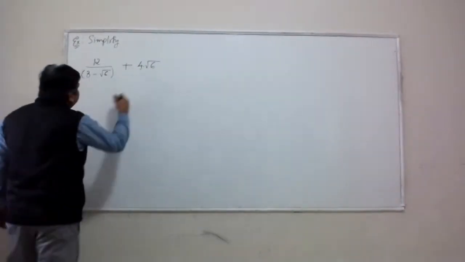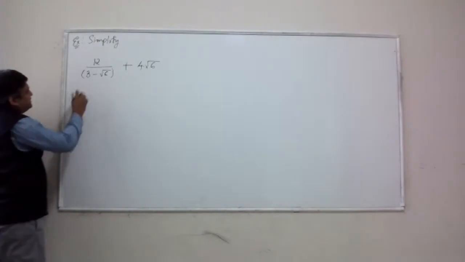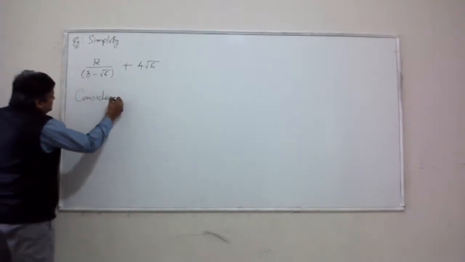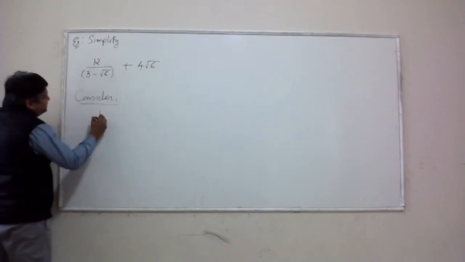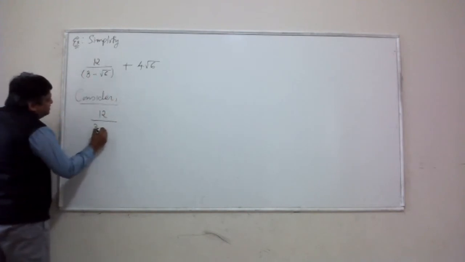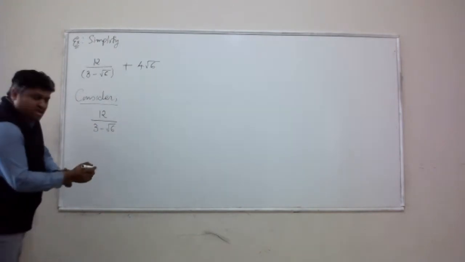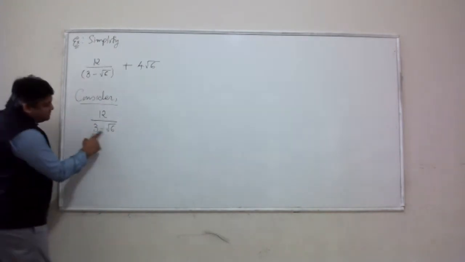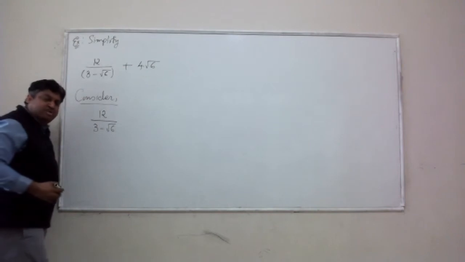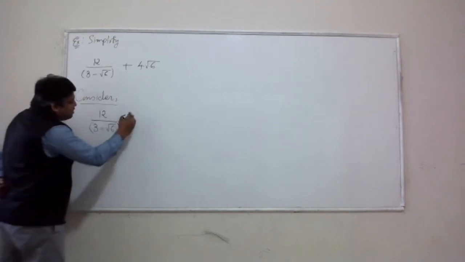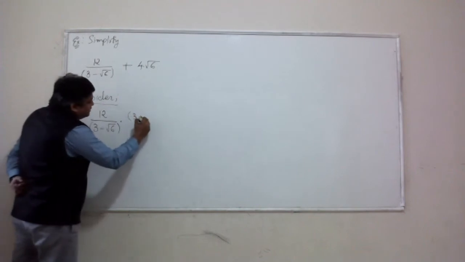As I said, I would solve this problem in two stages, right? So first of all, consider the first term only, 12 over 3 minus square root 6. My goal is to get rid of the radicals from the denominator. To do that, I'll have to multiply and divide top and bottom by the conjugate of the denominator.